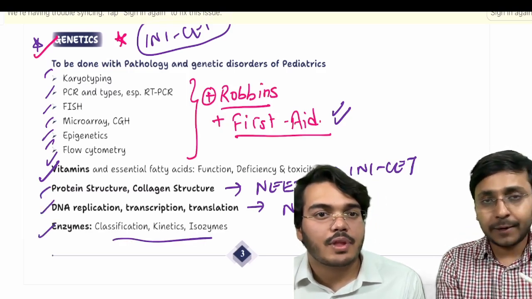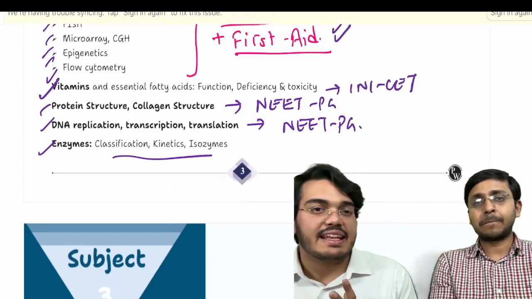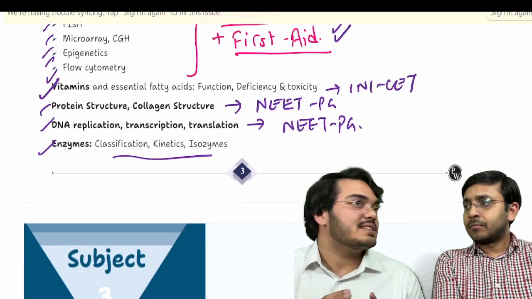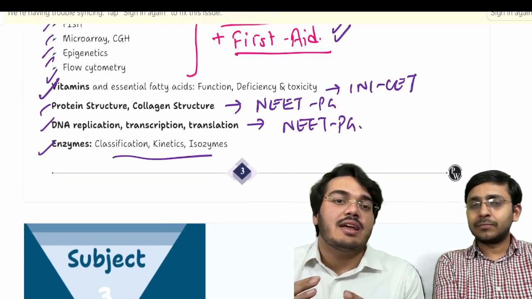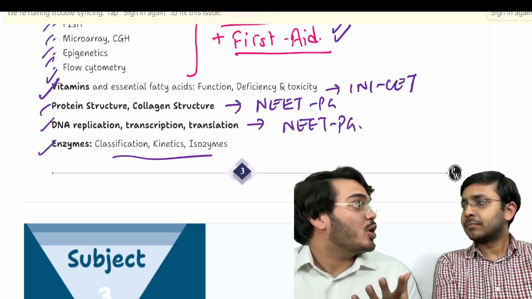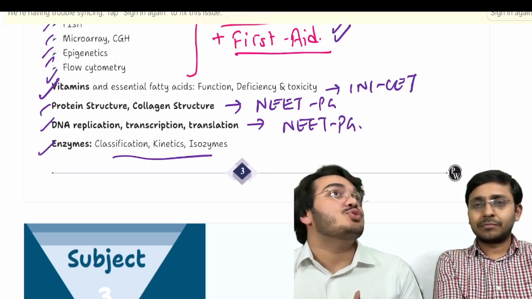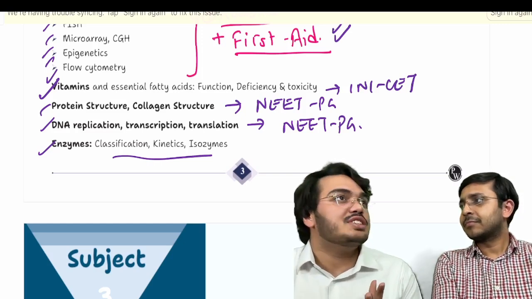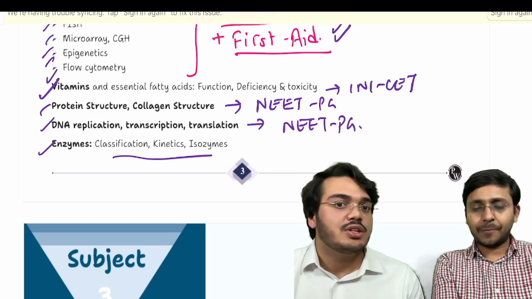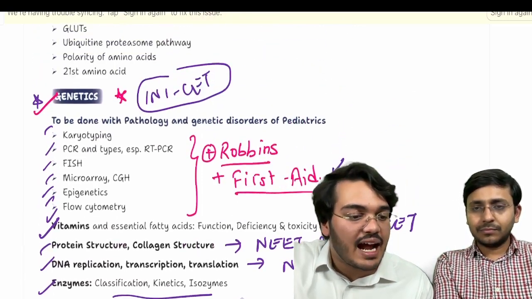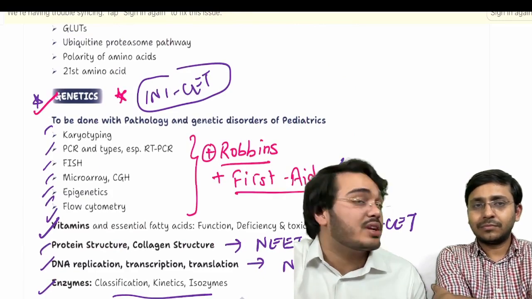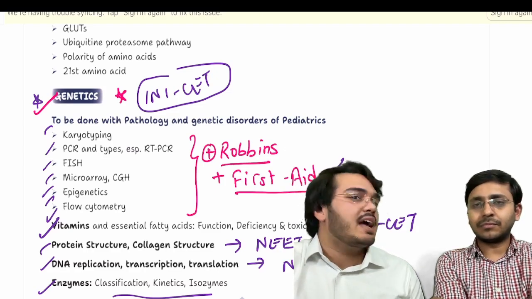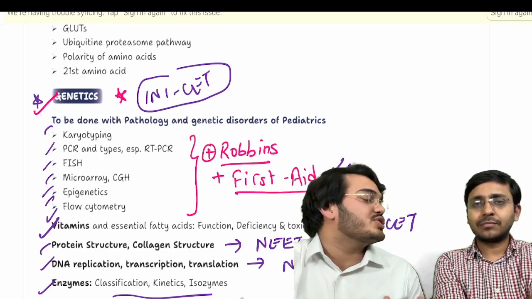Enzymes, very, very important. And you'll have to understand why anything is important or less important. I believe that the professors are mindful and they ask more questions from the topics which are recent advances, which you will actually be seeing in day-to-day life, and which is actually required for you to know. So that is why you will see that FISH, karyotyping, you will be reading all throughout all the 19 subjects. And in biochemistry, thus you have to focus on this.